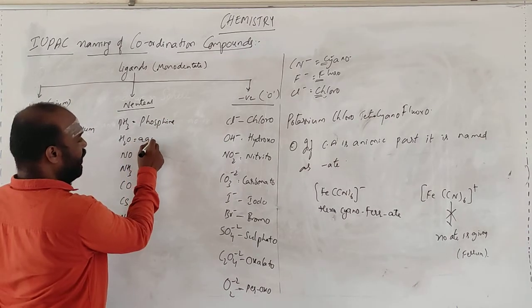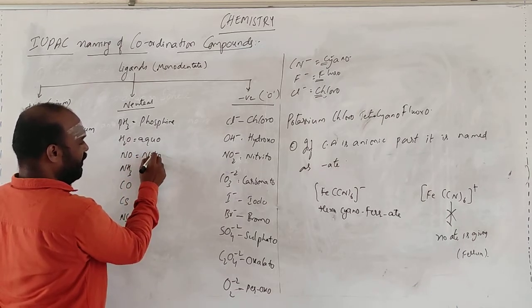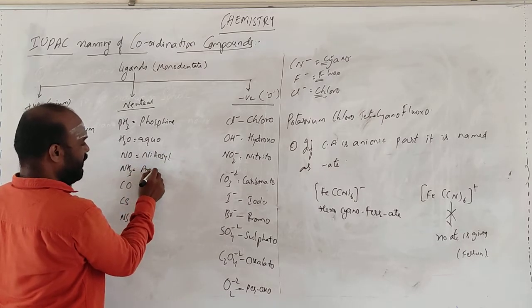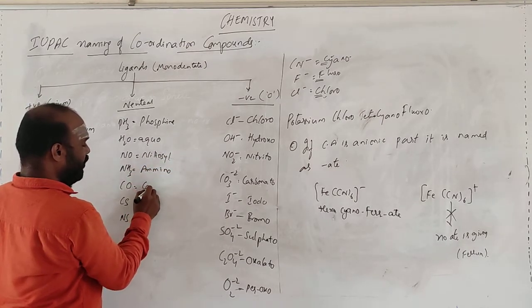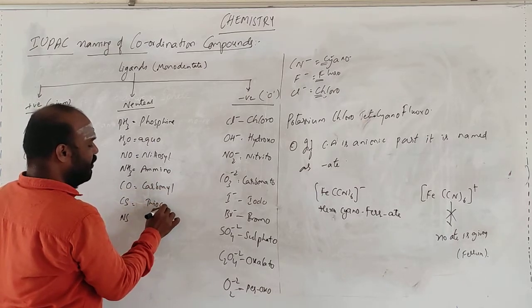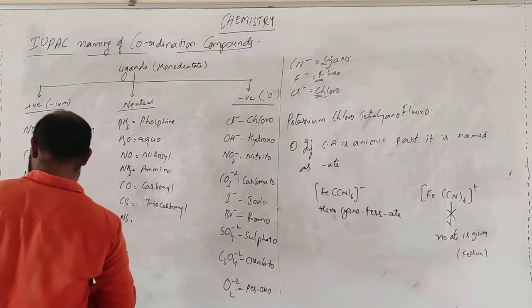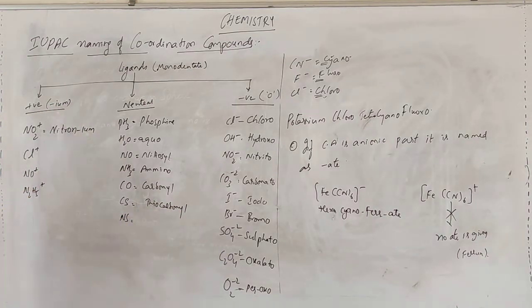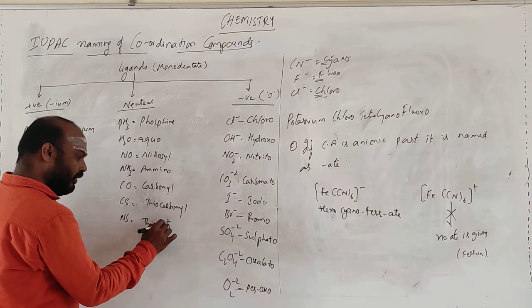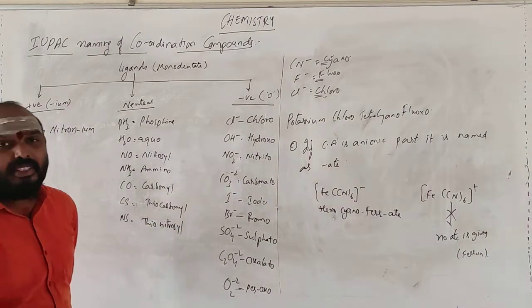See, all these things are present in your material. This is aqua or aquo. This is nitrosyl. This is amino. Carbonyl. Thio. Carbonyl. Next, this is thio. Nitrosyl. So this is the way of naming.